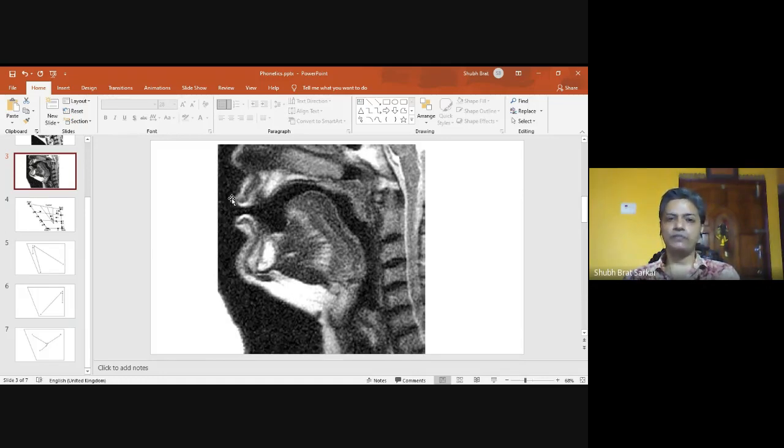But in case of English RP, we have got 8 diphthongs, and these 8 diphthongs are pronounced variously. 8 types of pronunciation are there. So in order to make a list, an understanding of the diphthongs that we have, let us try to recall the sounds of the diphthongs that we have learned.